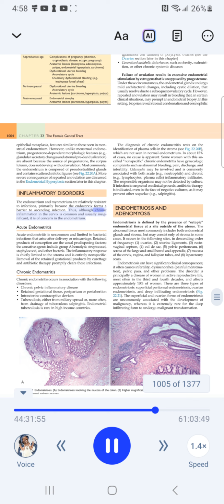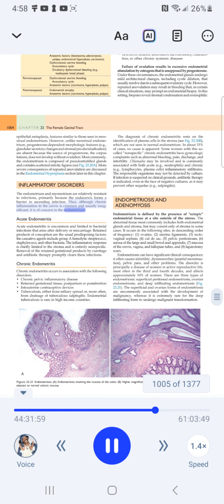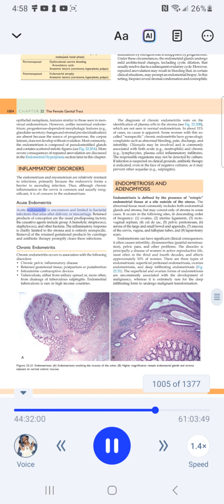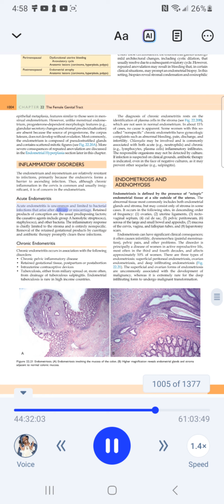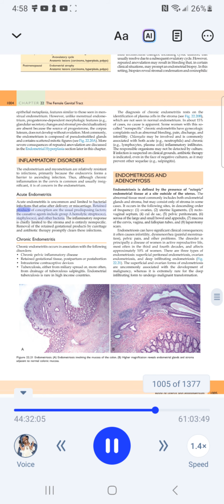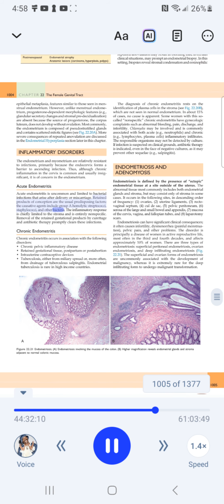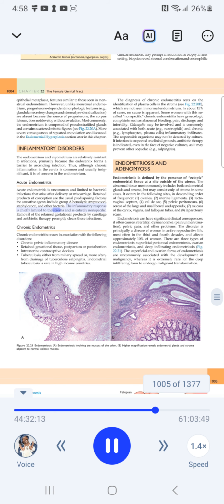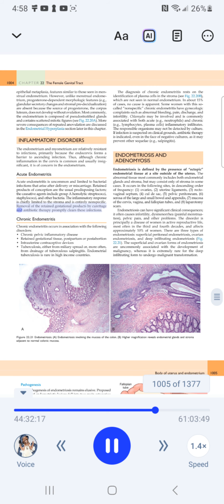Thus, although chronic inflammation in the cervix is common and usually insignificant, it is of concern in the endometrium. Acute endometritis. Acute endometritis is uncommon and limited to bacterial infections that arise after delivery or miscarriage. Retained products of conception are the usual predisposing factors. The causative agents include group A hemolytic streptococci, staphylococci, and other bacteria. The inflammatory response is chiefly limited to the stroma and is entirely nonspecific. Removal of the retained gestational products by curettage and antibiotic therapy promptly clears these infections.